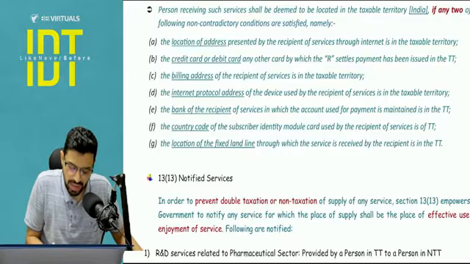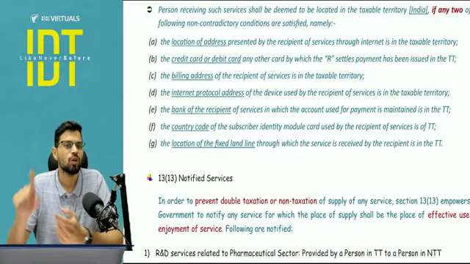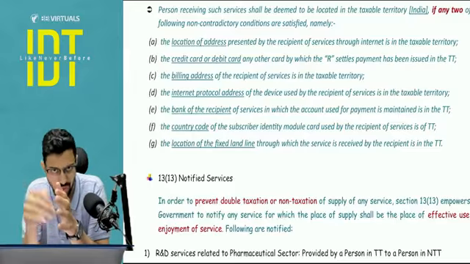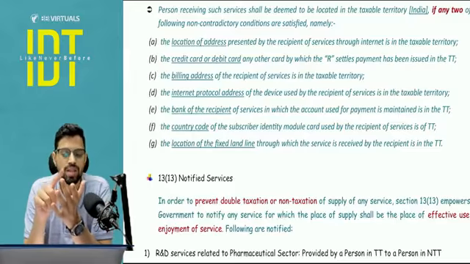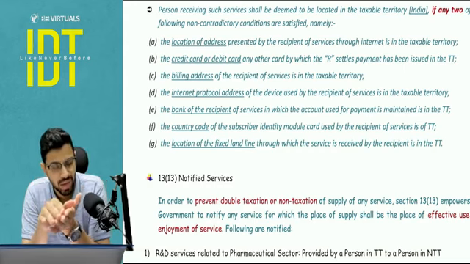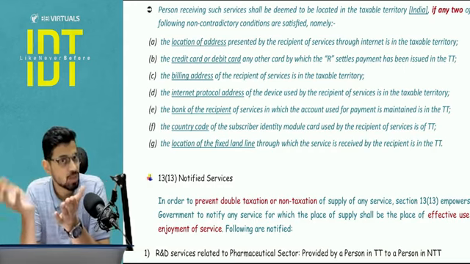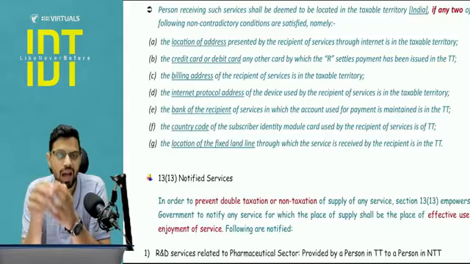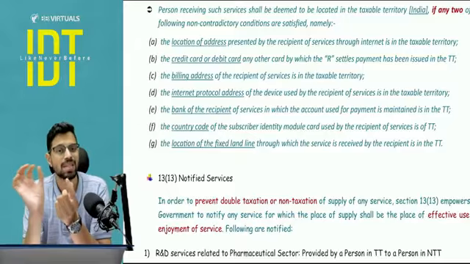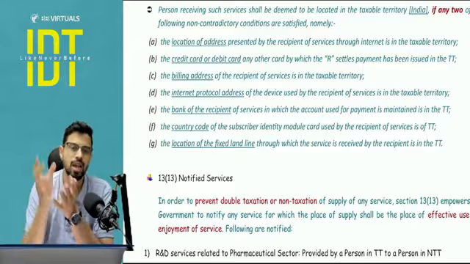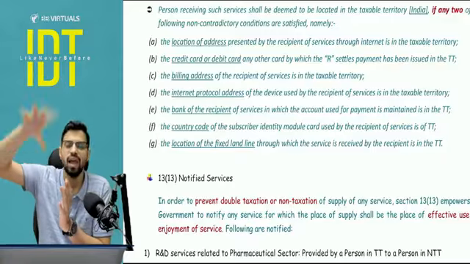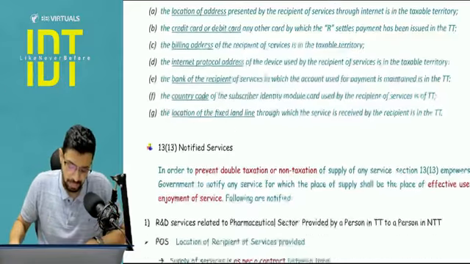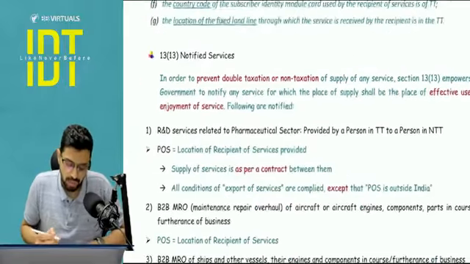What are these 7-8 conditions which are very, very logical? What is your IP address? For example, my computer IP address, the internet I'm using is in India. So here one of the conditions is satisfied. Then what is the debit card, credit card that I'm using? Is it issued in India? Or what is the internet banking that I'm using? Is it in India? Or what is the billing address that I'm giving? Is it in India? Or the subscriber identity module, my mobile number, let's say +91 I'm using. So that shows I'm in India. So any two of these kinds of conditions they will give, and if any two conditions are fulfilled, the location of recipient will be considered to be in India. Okay, so you just have to give a read to these kinds of conditions.